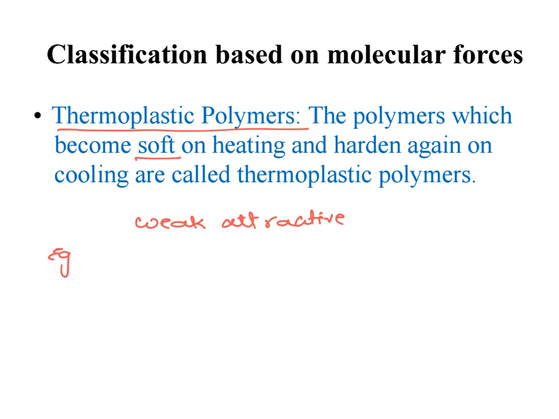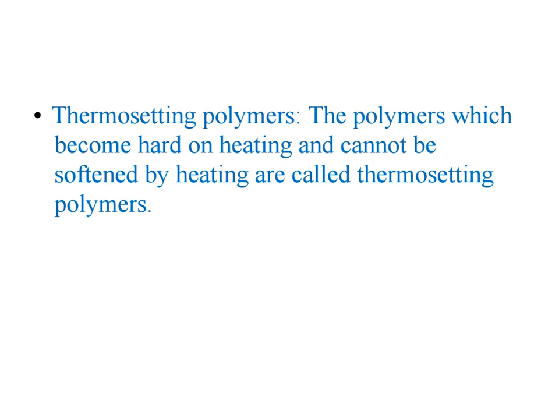Examples of thermoplastic polymers are polythene, polystyrene, and nylon. Next type is thermosetting polymers. These are polymers which become hard on heating and cannot be softened again by heating.